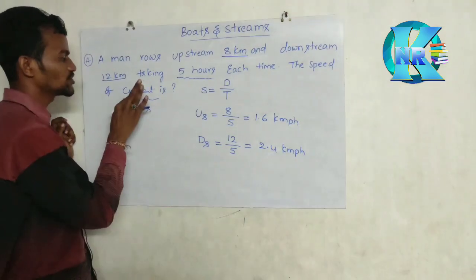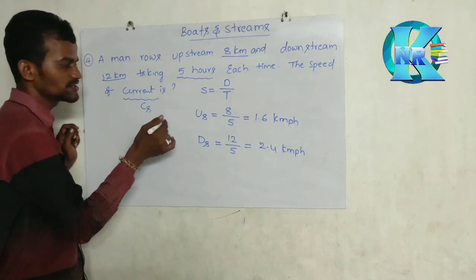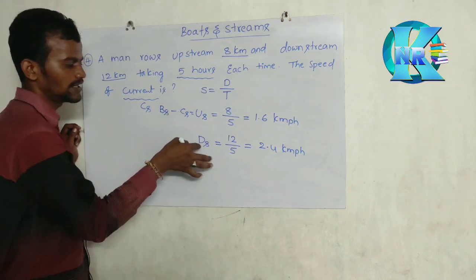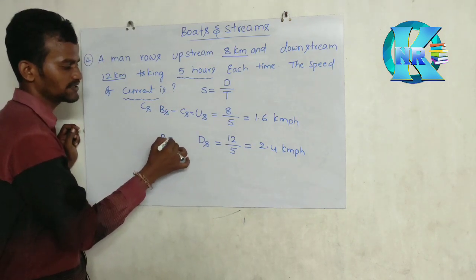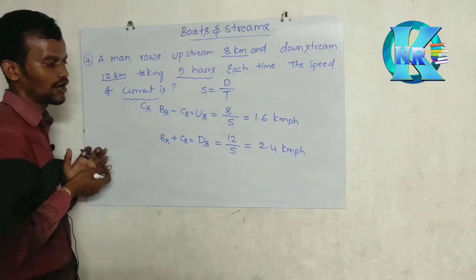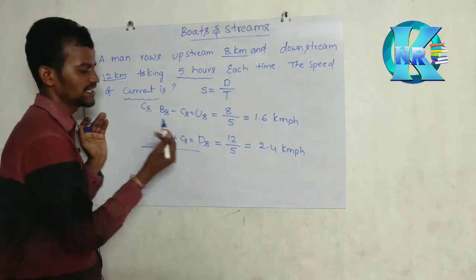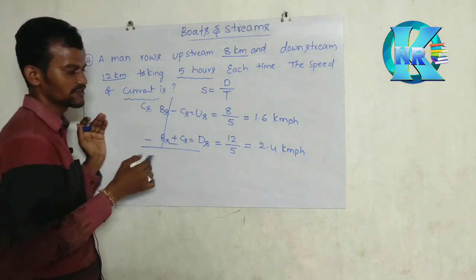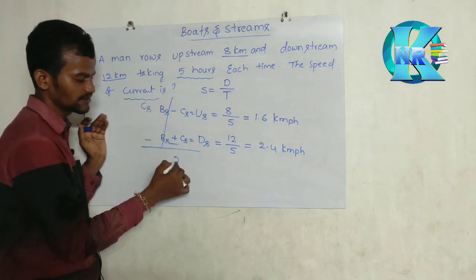Okay. But the question is asking CS. But what is US, sir? US is BS minus CS. And DS is nothing but BS plus CS. Now how can I get CS? Simply subtract. Now what will I get? BS will be cancelled. CS and CS is nothing but 2CS.